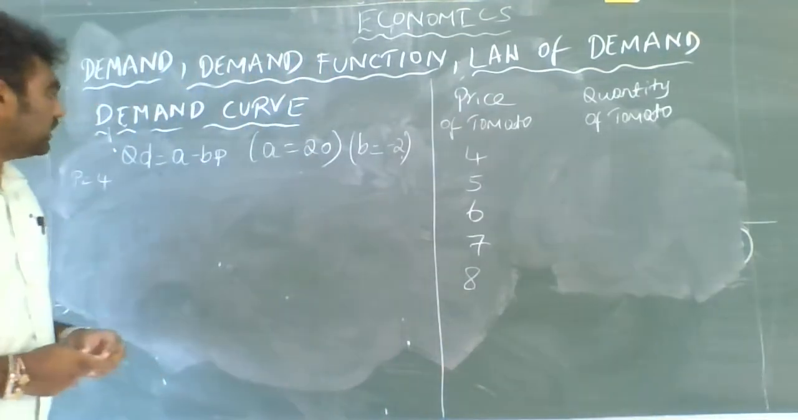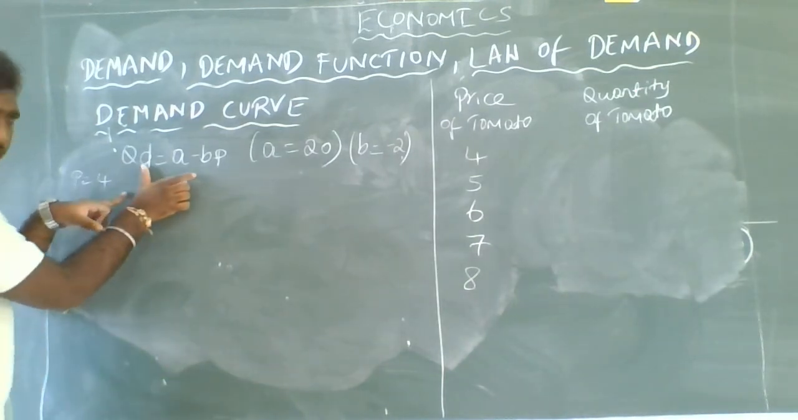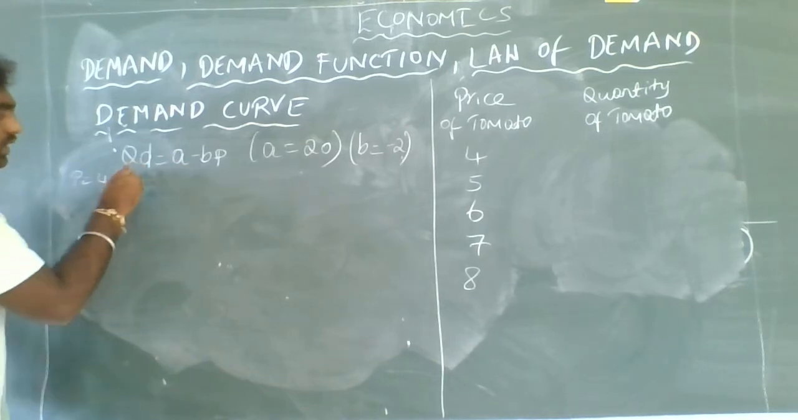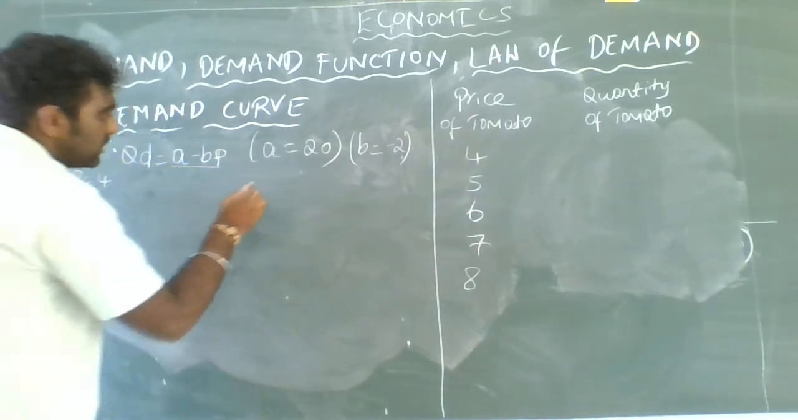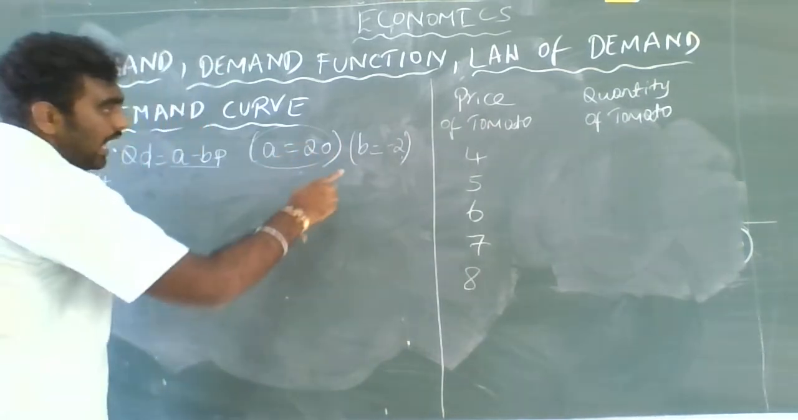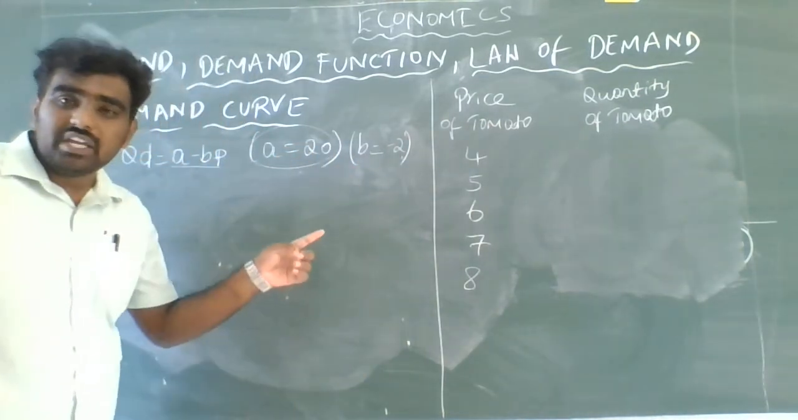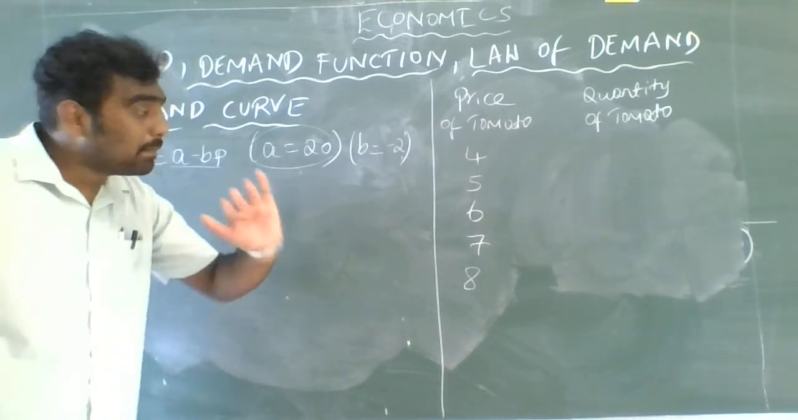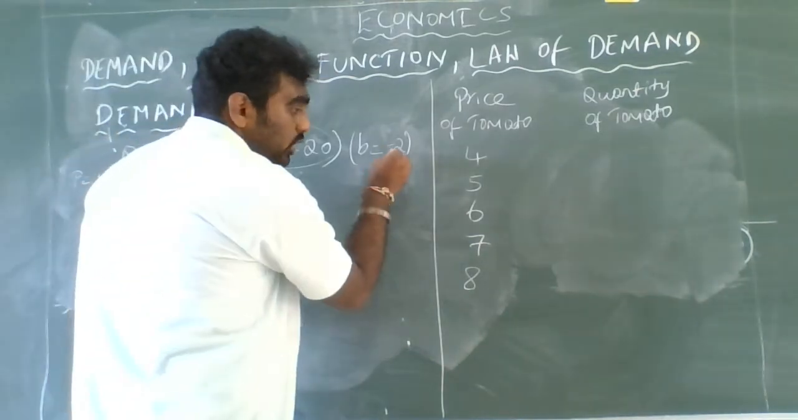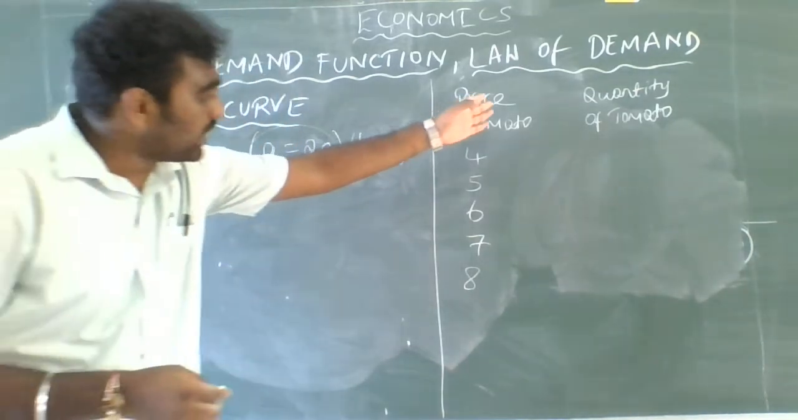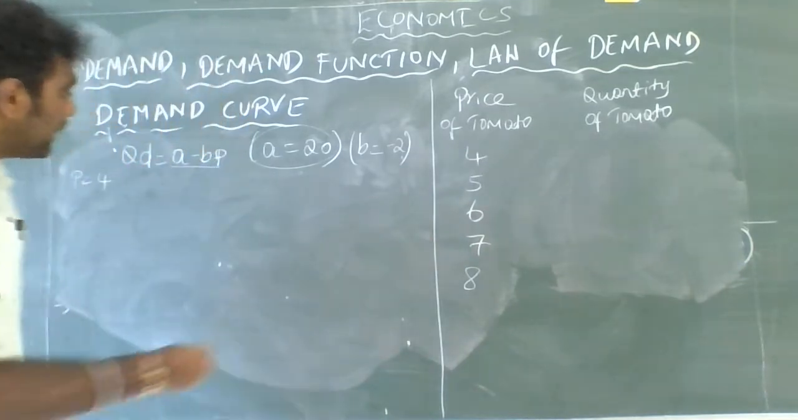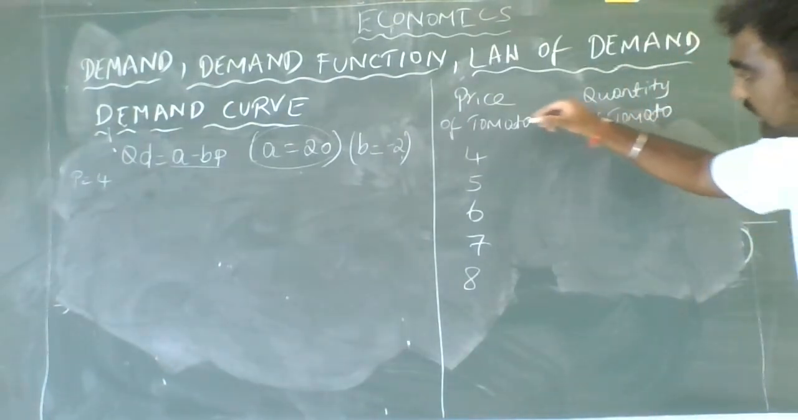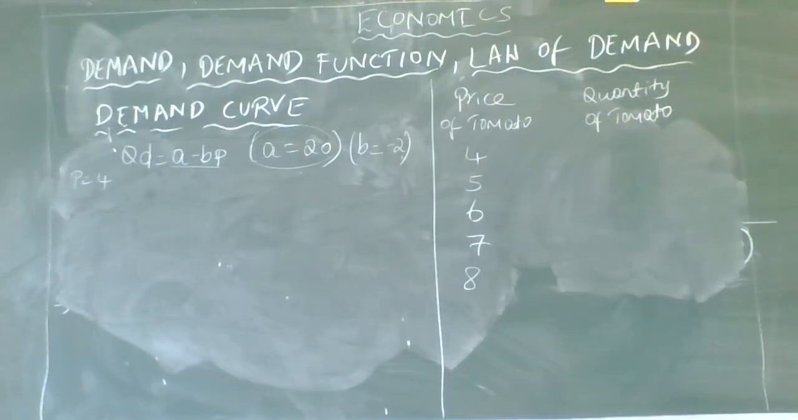So students, now with the help of this demand equation, which we will call the linear demand equation, QD equals A minus BP. We understood that A is the maximum limit, that is 20, and B is the change in quantity divided by change in price. It determines how much the quantity changes when the price changes. It is -2. Here I have written the price of tomato as 4, 5, 6, 7, 8. With the help of this equation, let us determine the quantity of tomato at these different levels of prices.